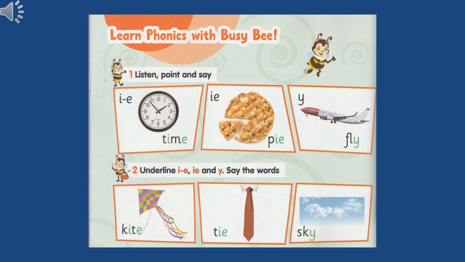Okay, the other letters which give me the same sound: IE, as in pie. Also, we have another letter which gives us the same sound, which is Y. What is it? Y. Excellent. As in fly.